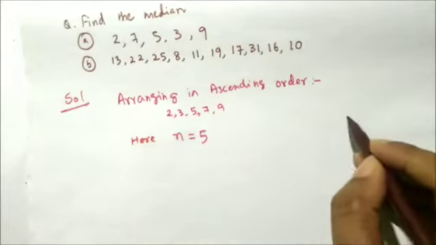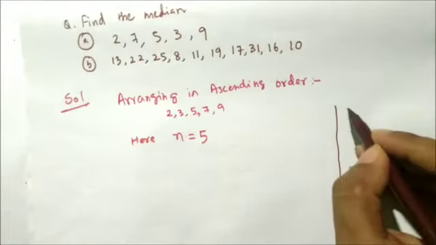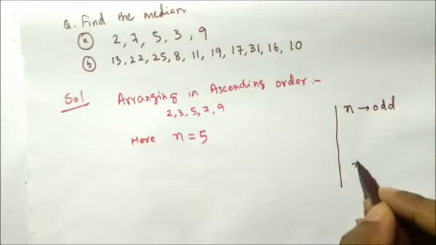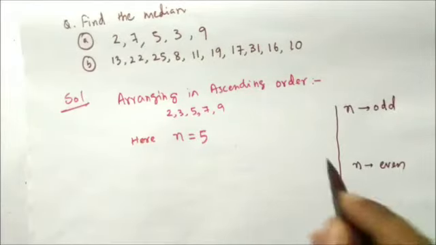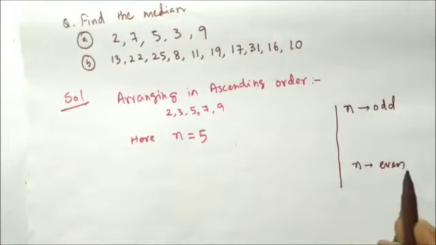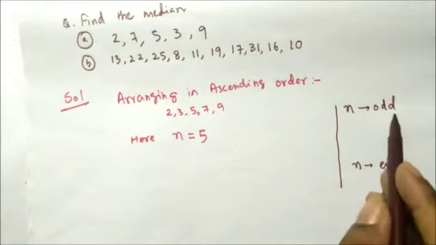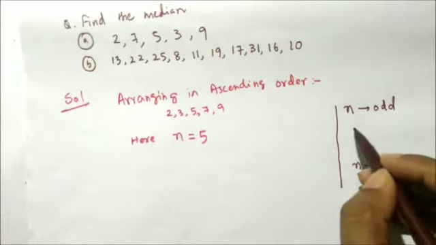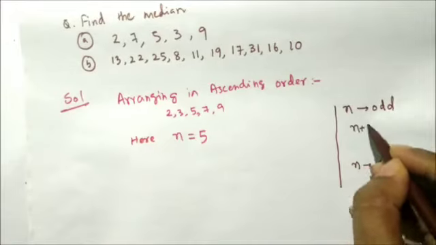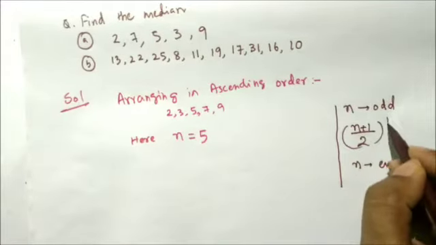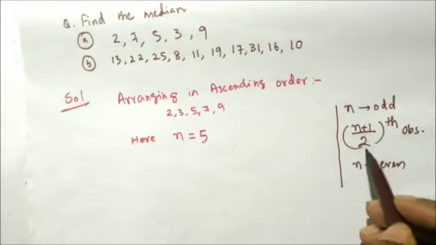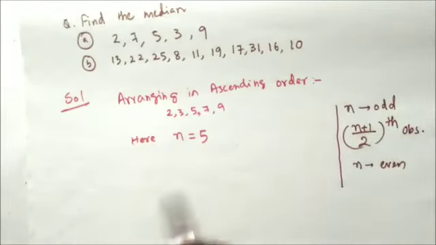Here I will show you something: when n is odd and when n is even. In the second question we will discuss when the number of observations is even. But in this case we have odd. When you have odd, then the middle term, or the median, will be the (n plus 1) by 2 th observation.